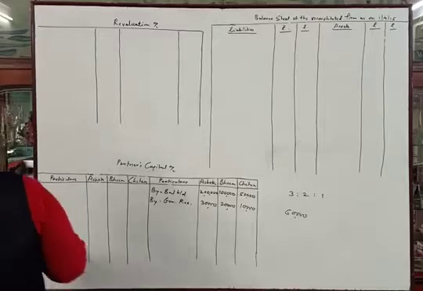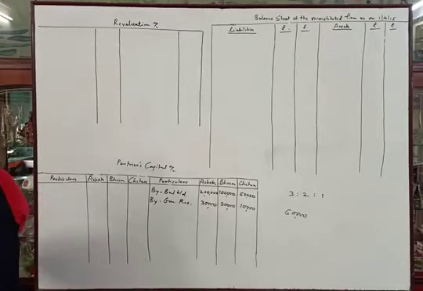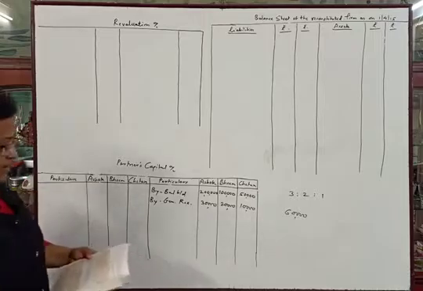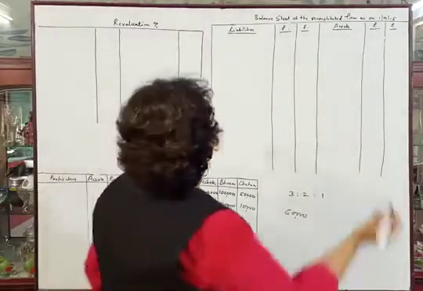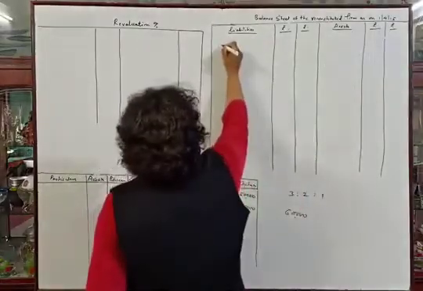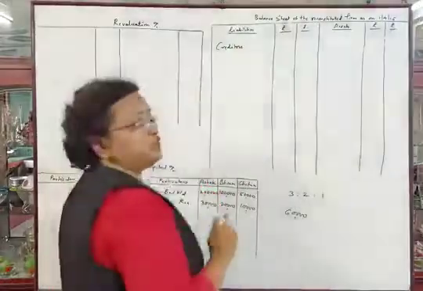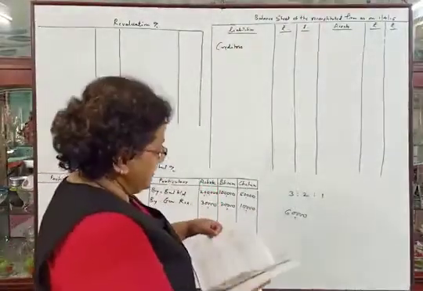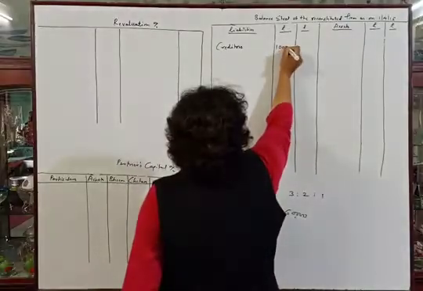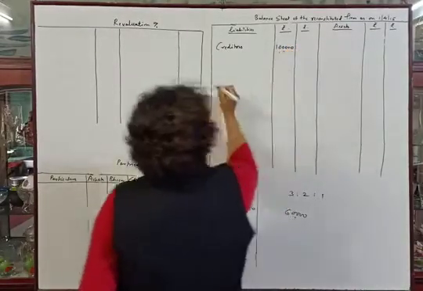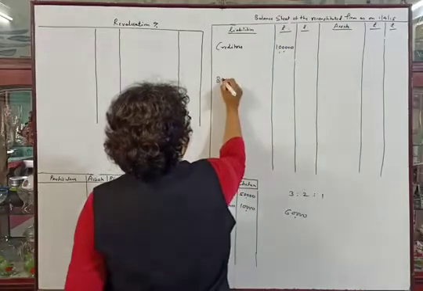Then for the other liabilities, creditors and bills payable are given, and we know that while discussing the problem on creditors we have to adjust the amount of creditors. So first we will write creditors. As we have to make some adjustment, we will write down the amount in the inner column. So creditors 1 lakh. Then we will keep some distance and write down the bills payable.